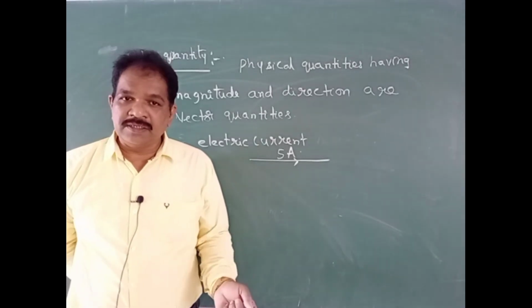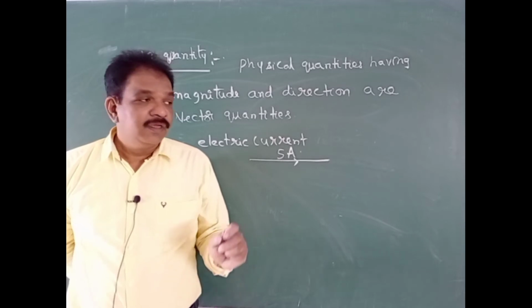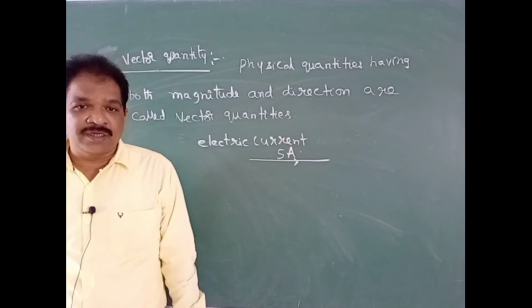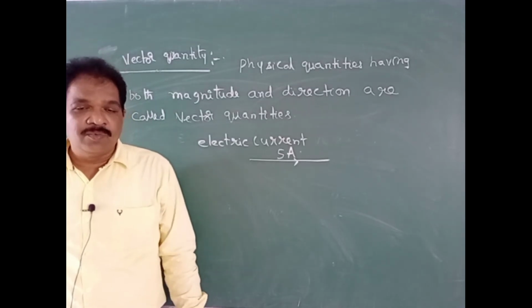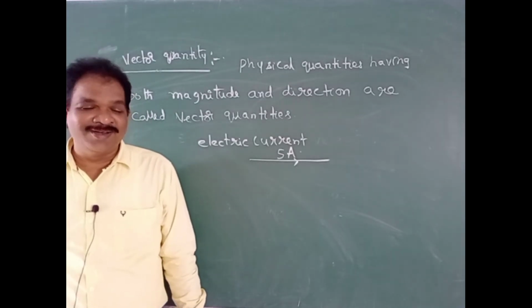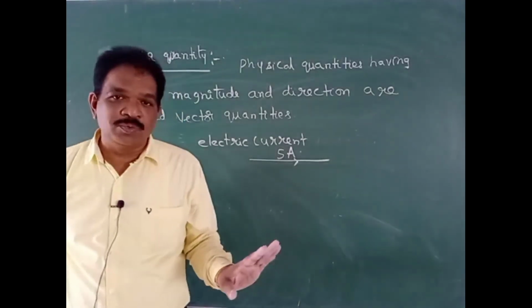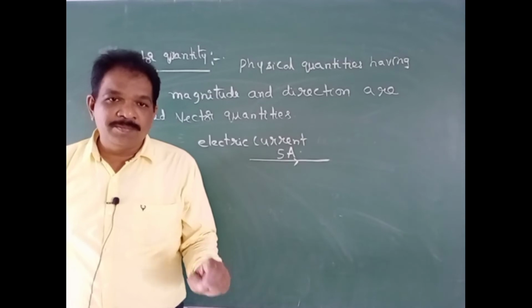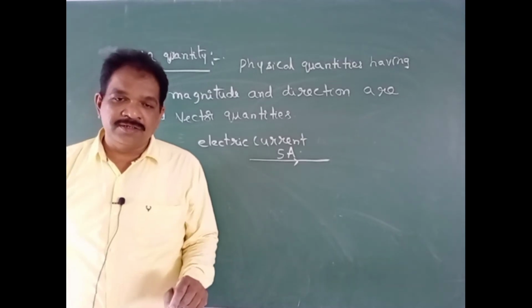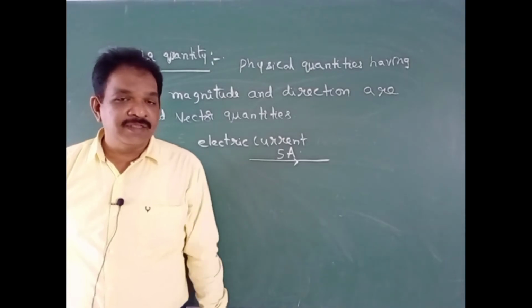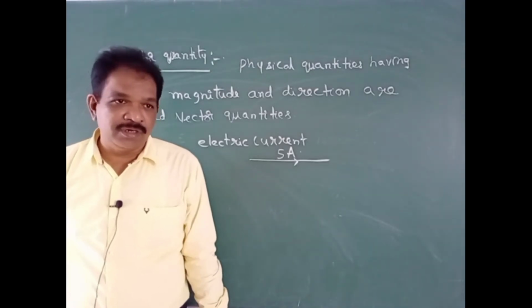Why is it a scalar quantity? Because it is not obeying the laws of vector addition. You don't know what is meant by laws of vector addition. It will come in the coming lessons. That's why just remember up to that. It is not obeying the laws of vector addition. That's why we call electric current a scalar quantity.